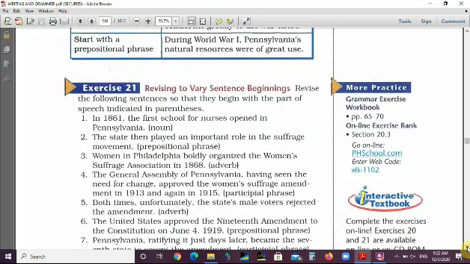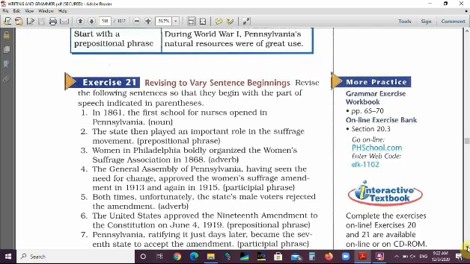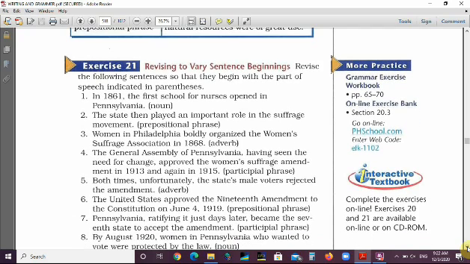We have an exercise here. Let's try the first two sentences. In 1861, the first school for nurses opened in Pennsylvania. He wants us to begin with the noun. So we would write it this way. The first school for nurses opened in Pennsylvania in 1861.